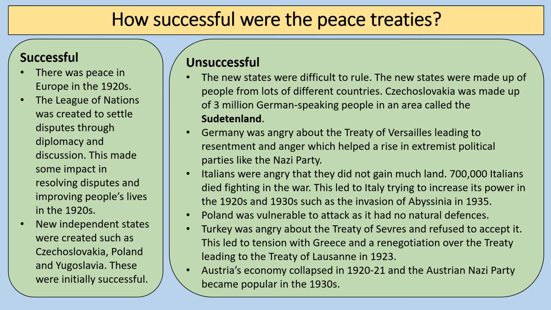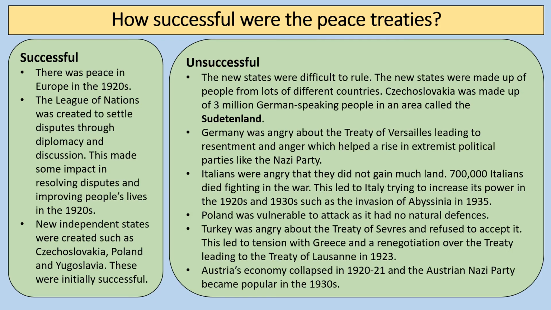But some examples of how the peace treaties are unsuccessful. Broadly, although we talked about how there's some elements of success in the 1920s, these new countries are difficult to rule. So if we take Czechoslovakia as an example, potentially a really powerful country. However, there are 3 million German-speaking people living in an area called Sudetenland, and that's going to create problems in the future, most noticeably when Germany in 1938 says that it wants to take control of those German-speaking people.